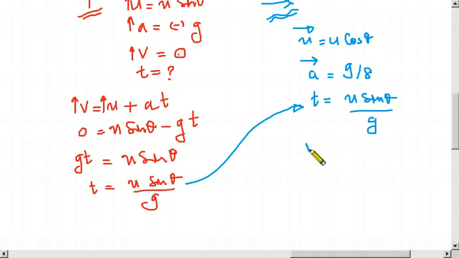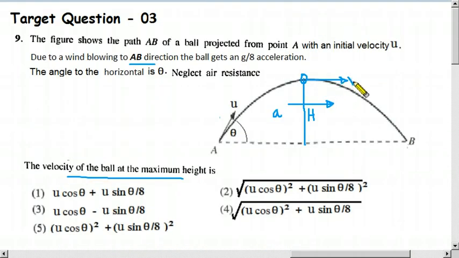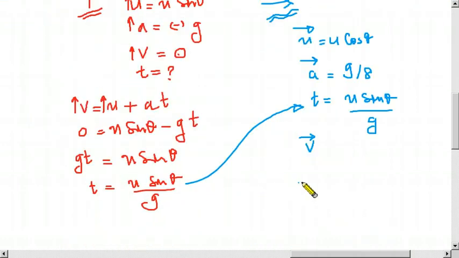So what we need is the velocity this way, the final velocity. That is what we are going to find out, the velocity of the ball at the maximum height. So first let us find that component. It's a question mark. So let us use the same equation, v equals u plus at. We are considering this direction. T has no direction, it is a scalar. We don't know this v, therefore just as it is. U is u cos theta.